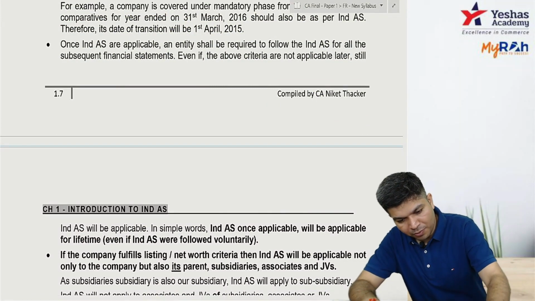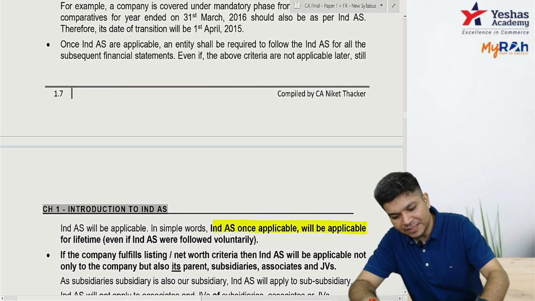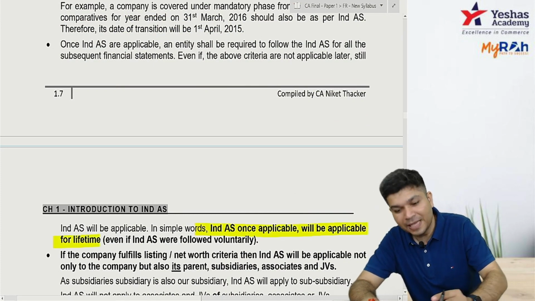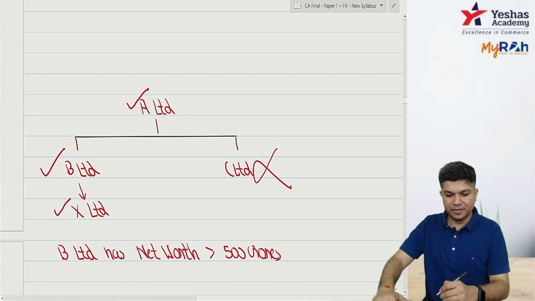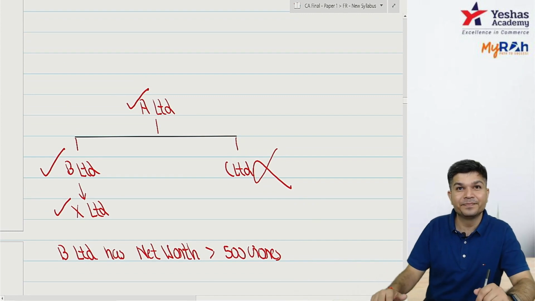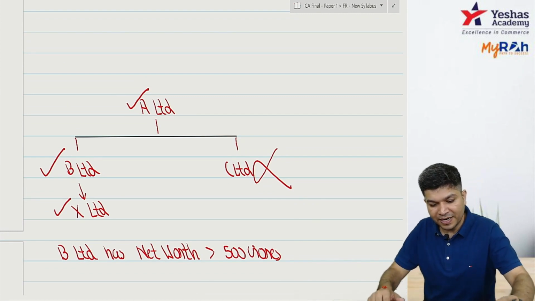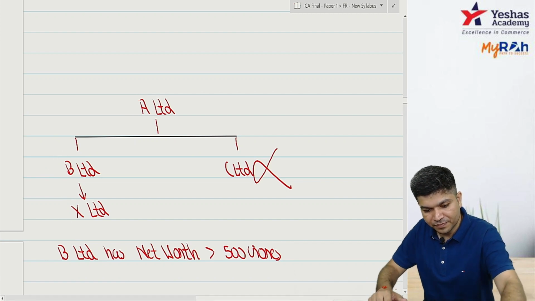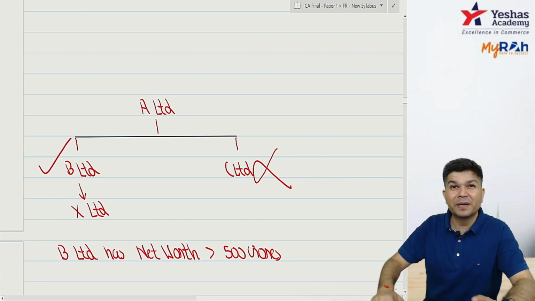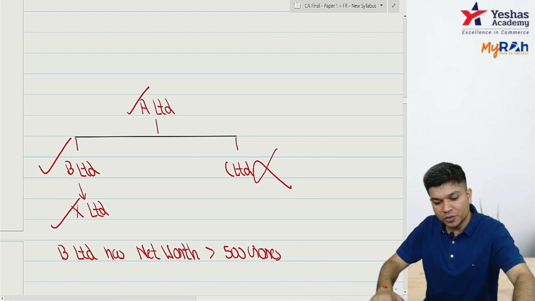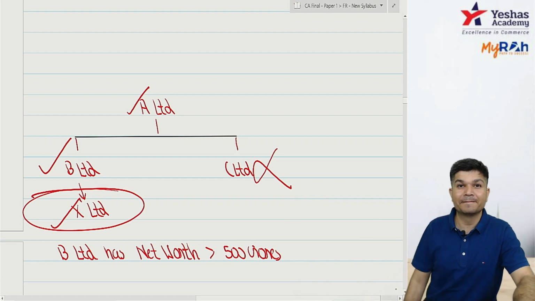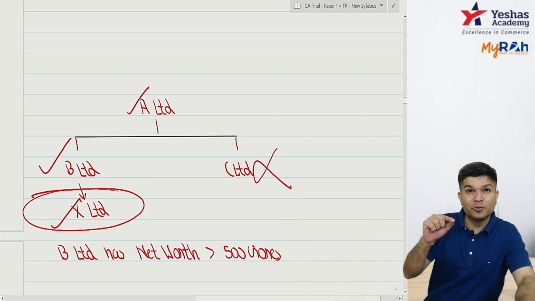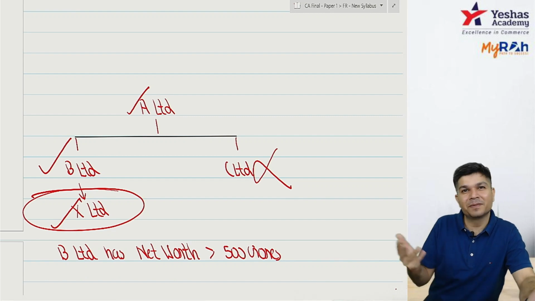Very important: once applicable, IND AS will be applicable for lifetime. Pay attention. I go back here. Remember this question? B has a net worth more than 500 crore, so IND AS applies to B. If it applies to B, it applies to your parent, your subsidiary, your associate. Now, X is a subsidiary, so IND AS applied to B, and X is a subsidiary, so IND AS applies to X.